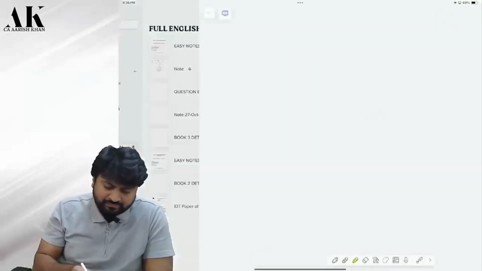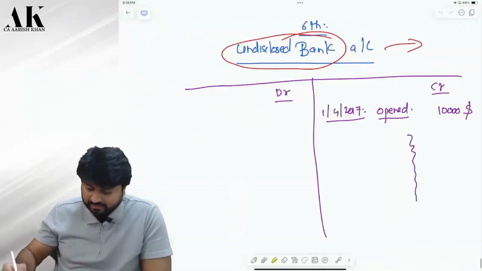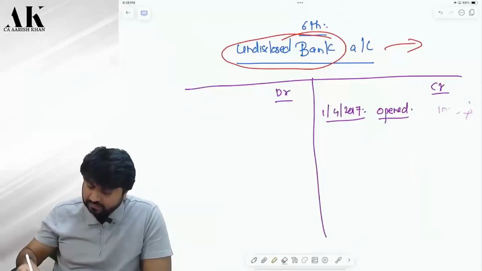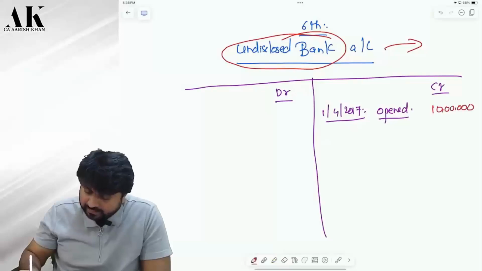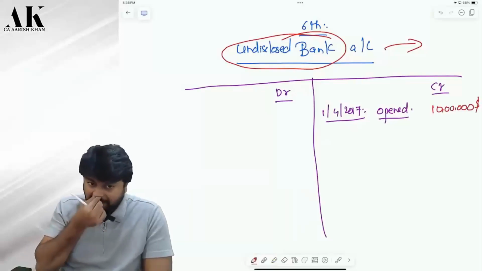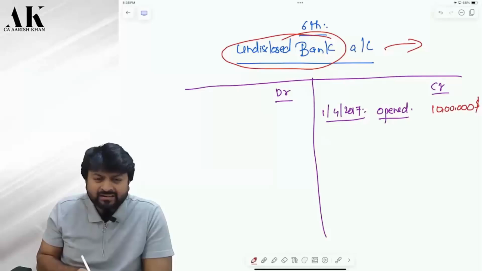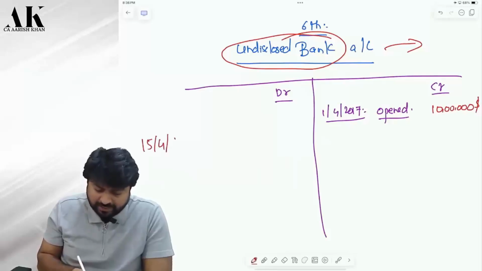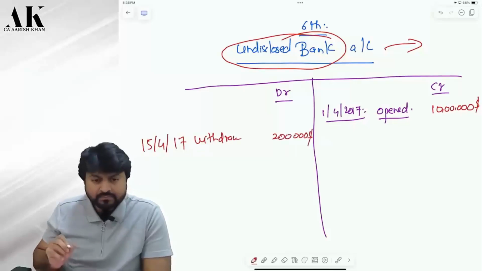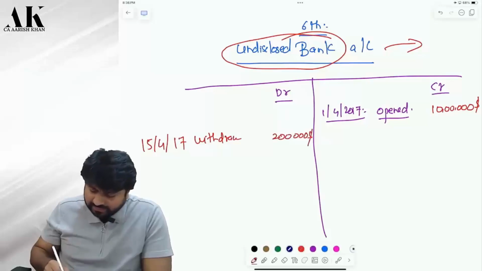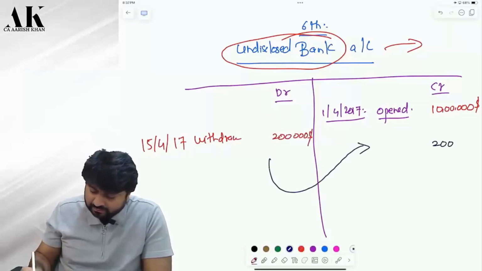Now, listen carefully. One more point is very important over here. Suppose I deposited 10 lakh here. Okay? Then on 15th April 2017, I withdrew 2 lakh. Now, after withdrawing this, I again deposited this 2 lakh on 15th of May 2017. Is it possible?